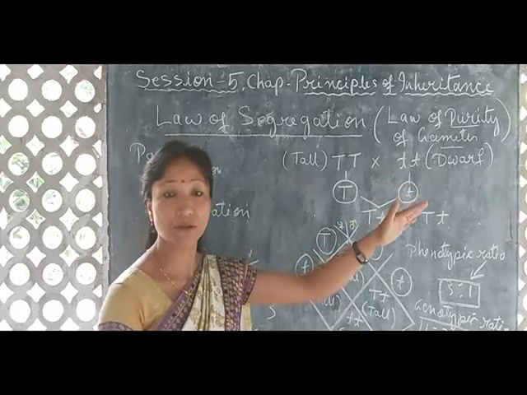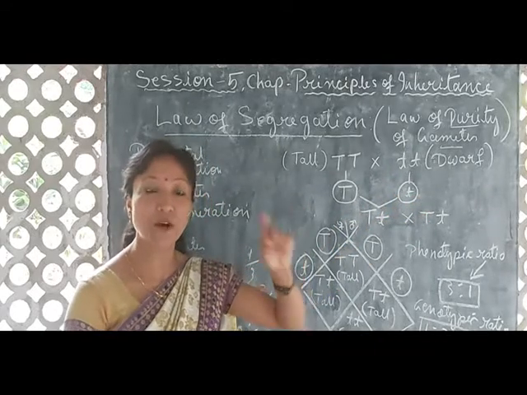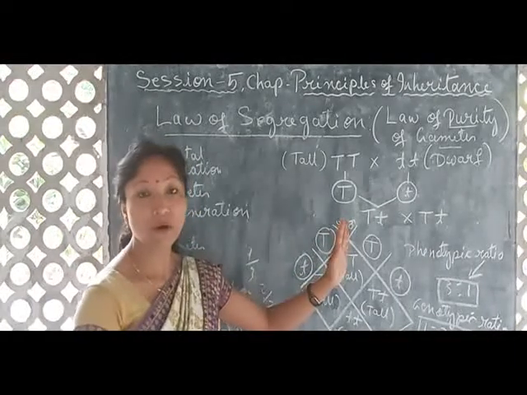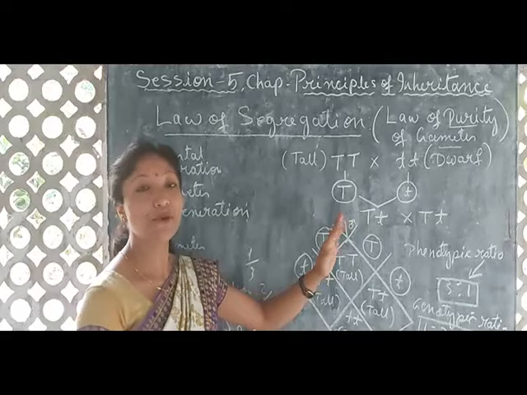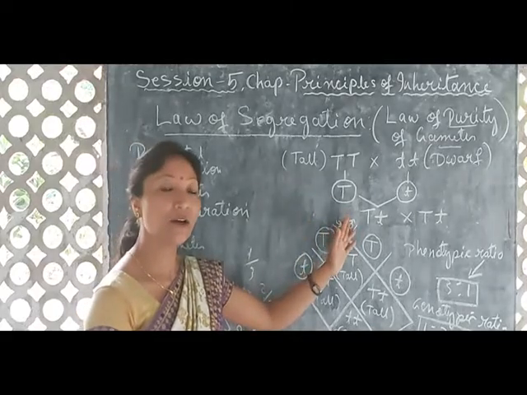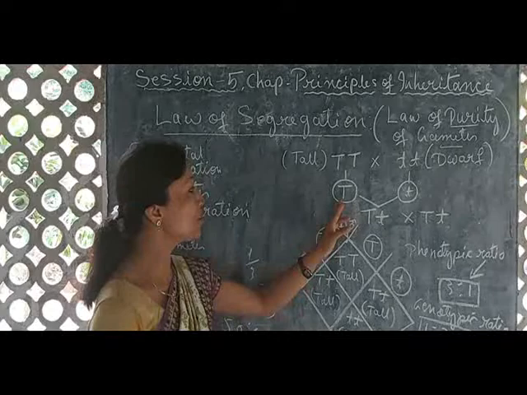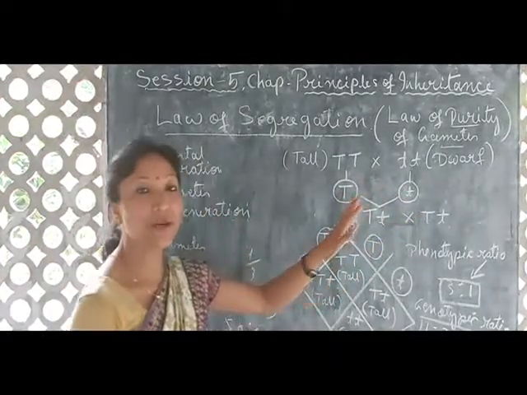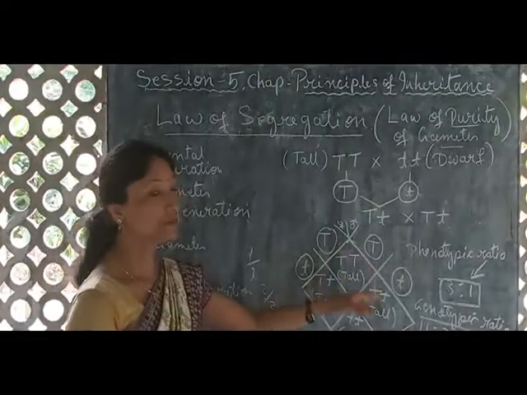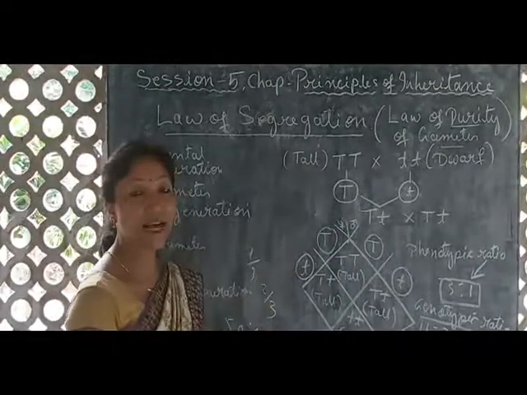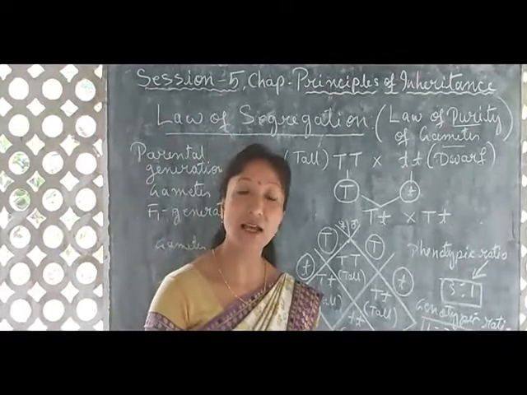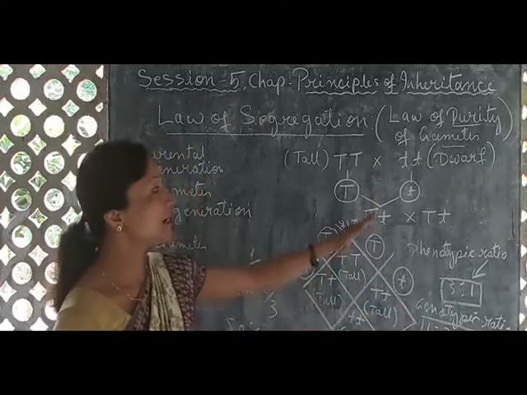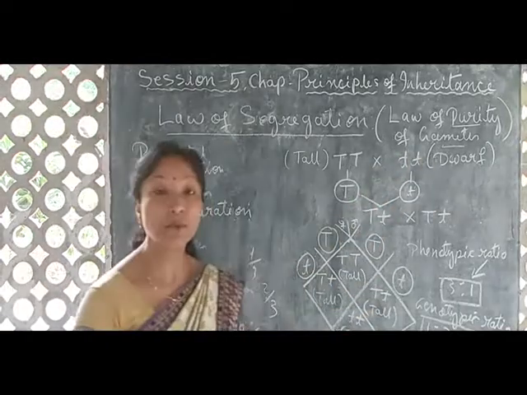There will be a pair of genes, but out of that gene pair only one allele will enter into the gamete. So there is no question of pure or impure. Whatever allele is there, only one for a particular character. So gametes are getting only one allele. So gametes are always pure, because this law states that alleles separate during gamete formation. Because the alleles separate during gamete formation, we can say that gametes are always pure.